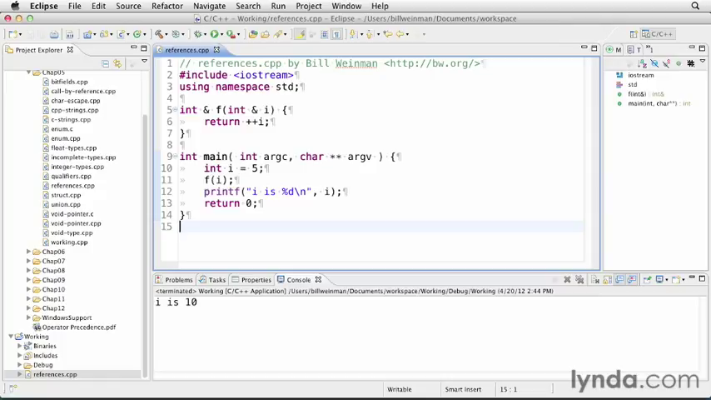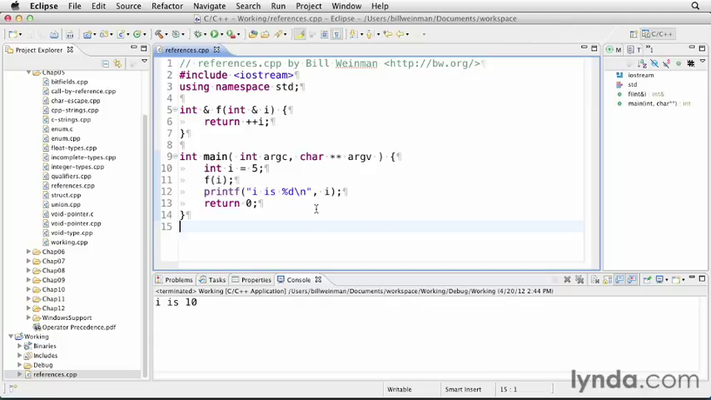And if the function was not taking a reference, then the function would make a copy of i and put it on its stack and create an automatic variable internally, and it would increment that and return that value. But instead, it's going to do something very different here.